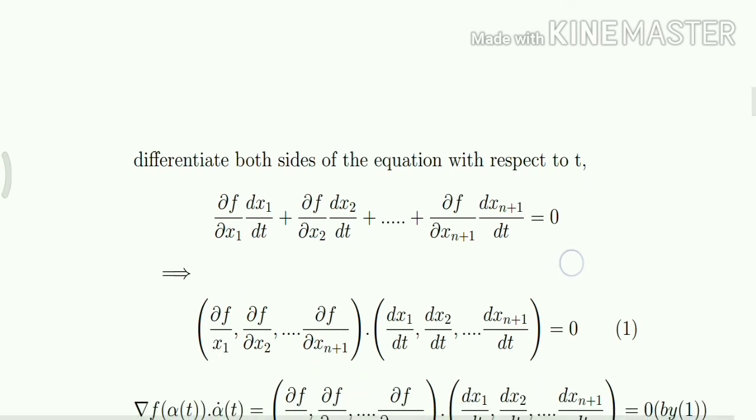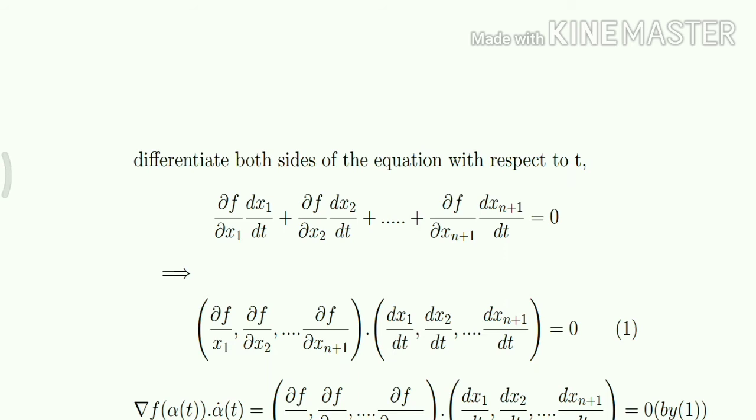Now consider the dot product of (partial f by partial x1, partial f by partial x2, etc., partial f by partial xn plus 1) with (dx1 by dt, dx2 by dt, etc., dxn plus 1 by dt).